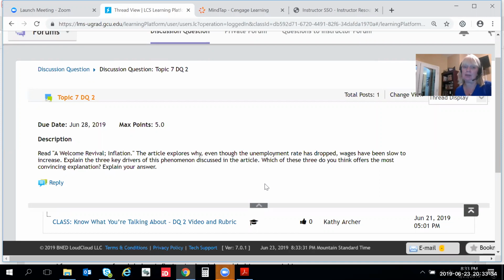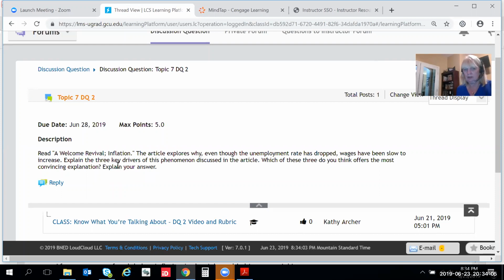Today, what we're talking about is Topic 7, DQ2. And here it is, I have it up on the screen. Read "A Welcome Revival in Inflation." The article explores why, even though the unemployment rate has dropped, wages have been slow to increase. Explain the three key drivers of this phenomenon discussed in the article. Which of these three do you think offers the most convincing explanation? Explain your answer.